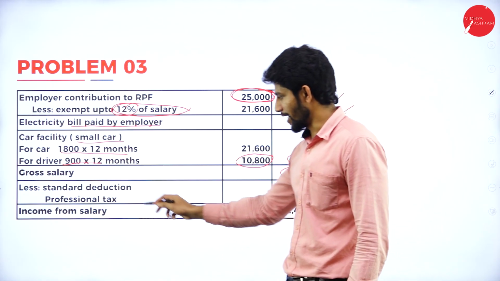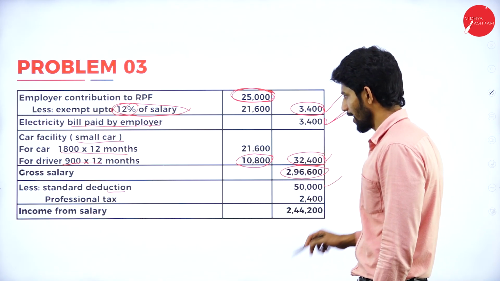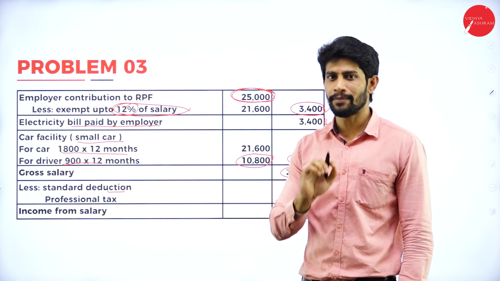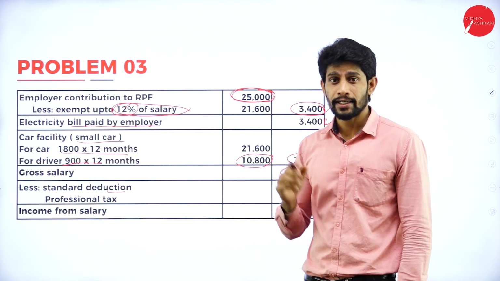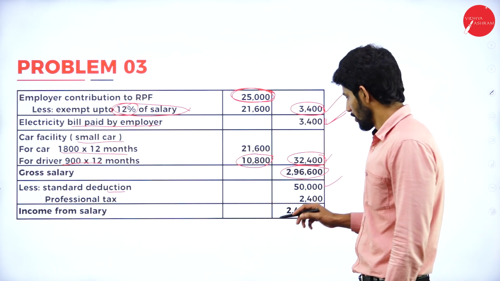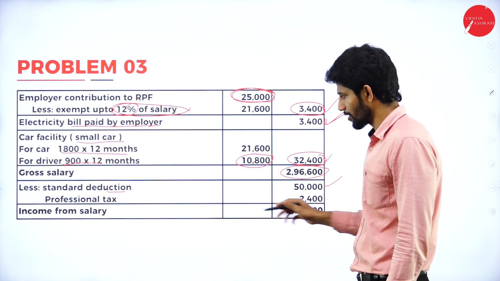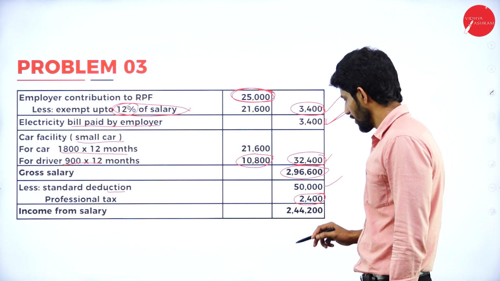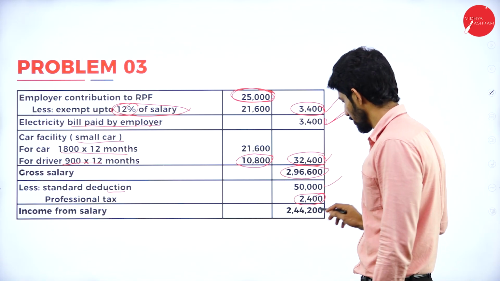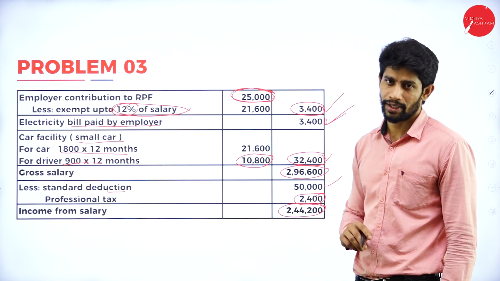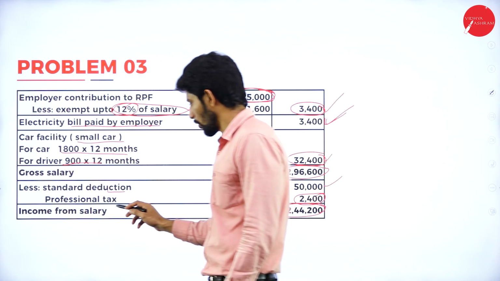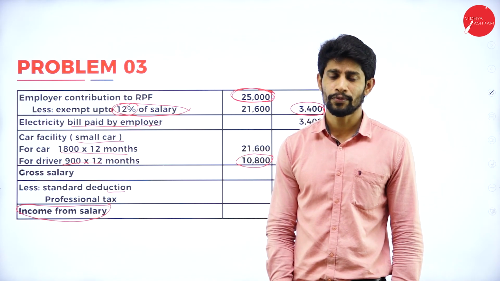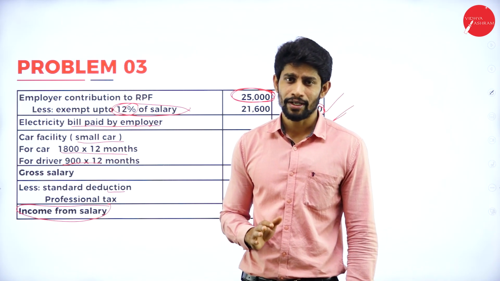From gross salary, standard deduction of rupees 50,000 and professional tax. Yes, always we are supposed to deduct the professional tax. If it is paid by the employer, then we will consider it as a perquisite. If it is paid by the employee, then it is a deduction. So deduct it after standard deduction of 50,000. Standard deduction 50,000 and professional tax 2,400, deduct from 2,96,600, you will get the balance of 2,44,200. That is called income from salary. So this is how you are supposed to compute the income from salary of a particular employee.